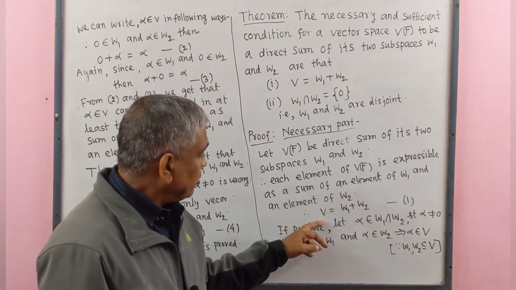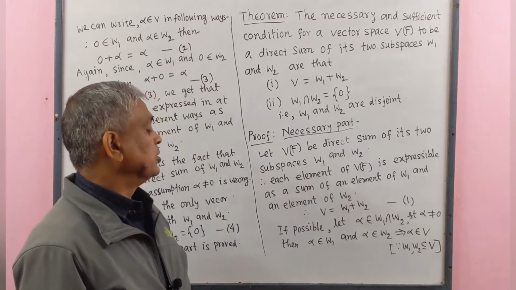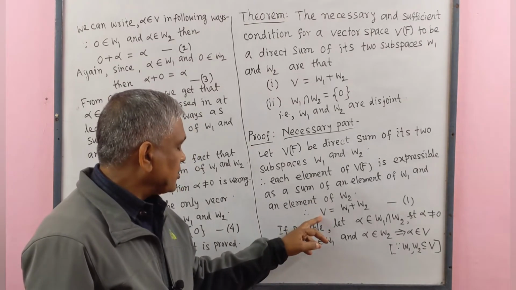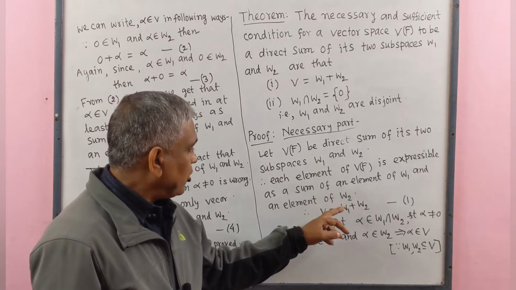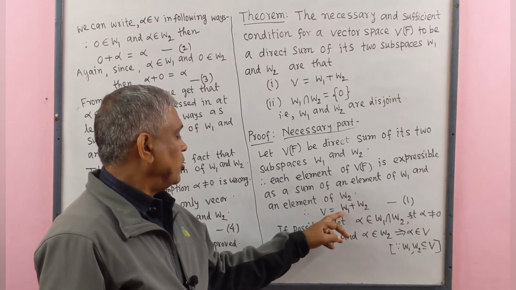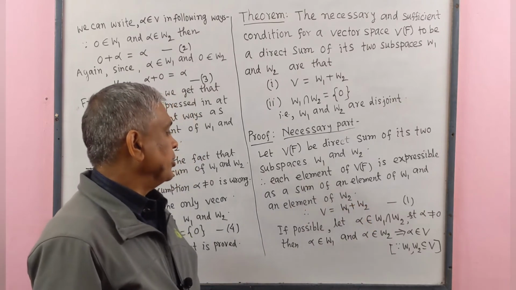Therefore, V equal to W1 plus W2. This is number 1.